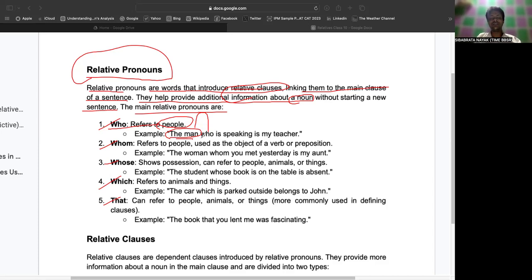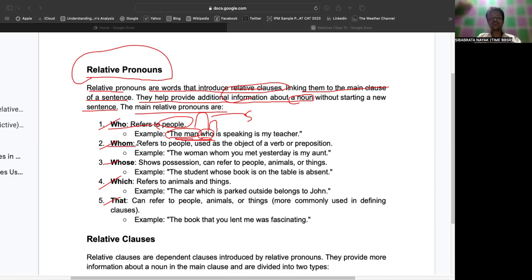Generally, when we use who, we don't need to introduce a subject after that, because who and the man both are referring to the subject of the sentence. So when we say the man who is speaking is my teacher, we can understand that the man and who refer to the subject and they are referring to a person.